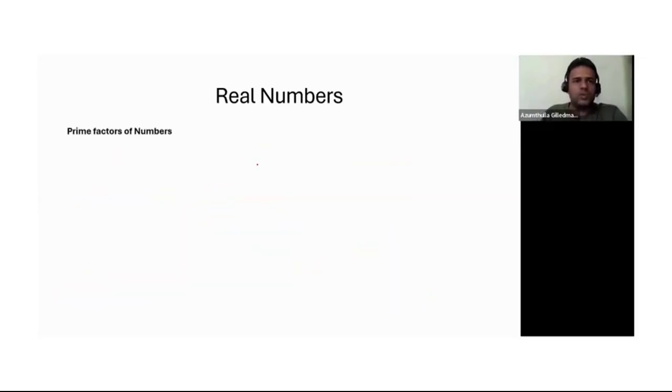Let's move on to prime factors of numbers. If you have any number that can be written as factors of prime numbers, that's where we can end. For example, take 64. How can I write 64?